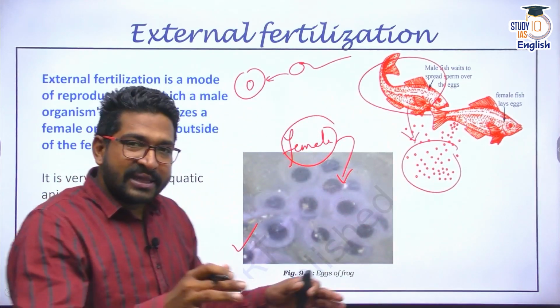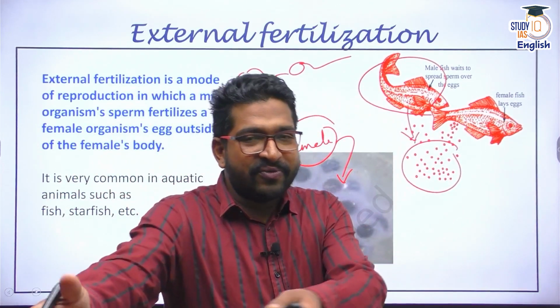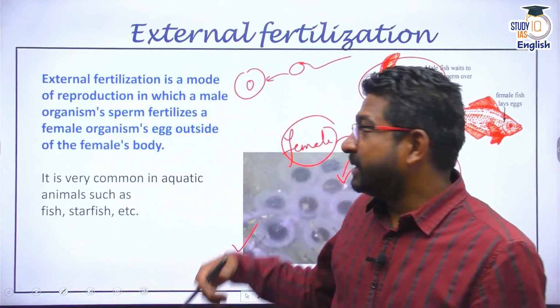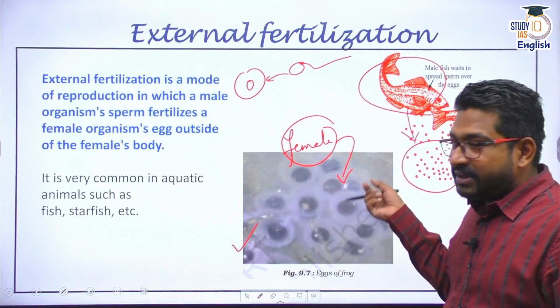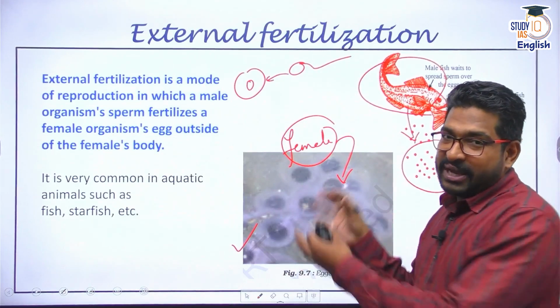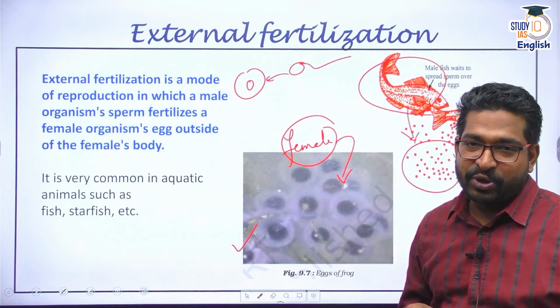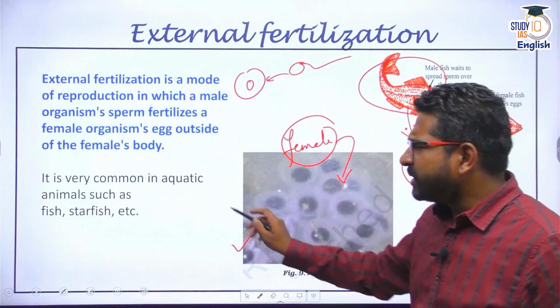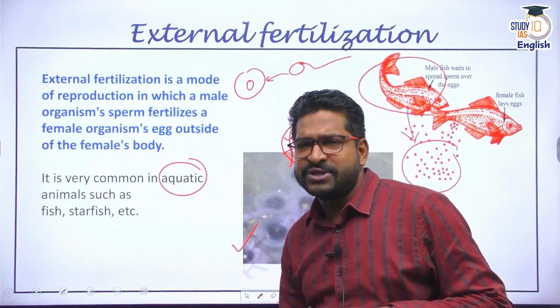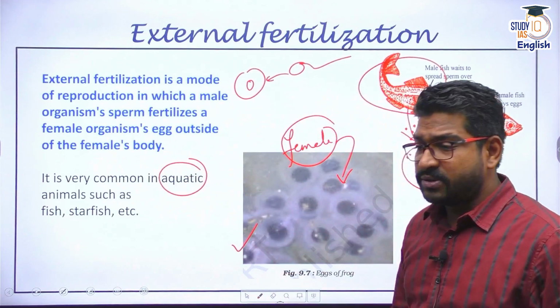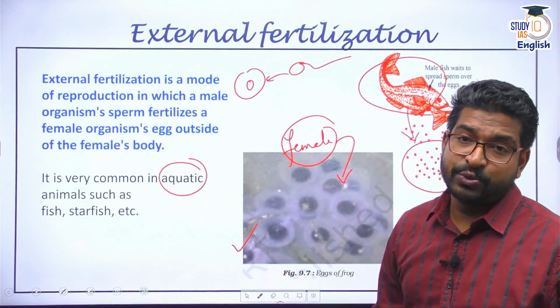And these sperms swim through the water itself and then fertilize these eggs. After hatching, the fishes or the frogs are produced, the offspring is produced. It is normally found in aquatic animals such as fishes, starfishes, frogs. You must have seen a lot of tadpoles also, right?